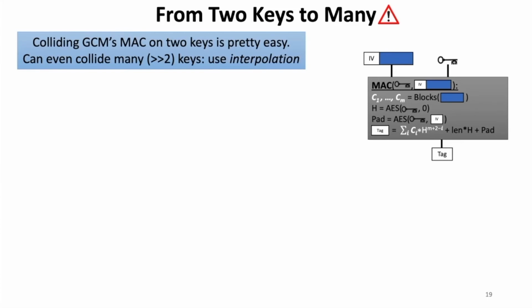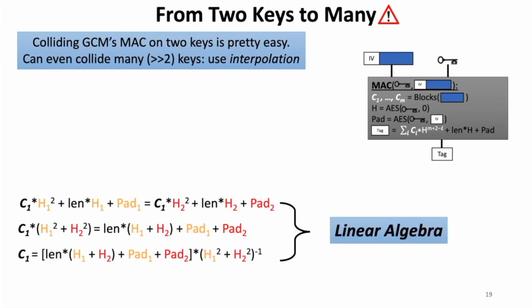So this attack works for a single ciphertext block, and it's not too hard to adapt it to multiple ciphertext blocks. One just needs to add a constant contribution from the other ciphertext blocks that aren't fixed by the choice of the two keys to the MAC equation. So here on the right-hand side, I've adapted the MAC algorithm to arbitrary numbers of blocks, with the changes here in white. But I also promised you that I would describe how to do more than two keys.